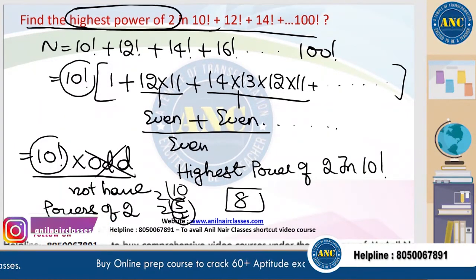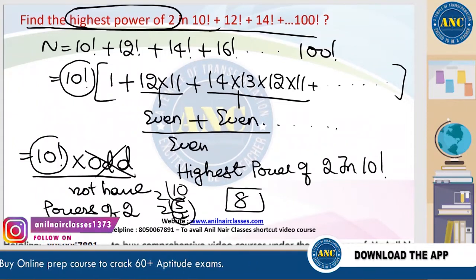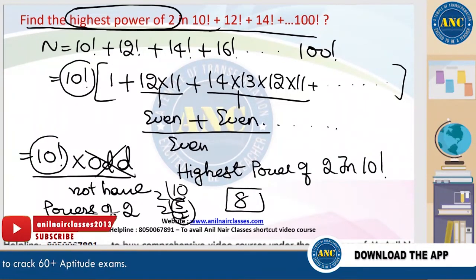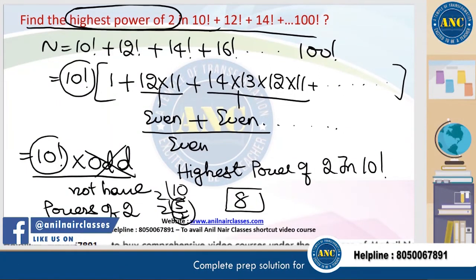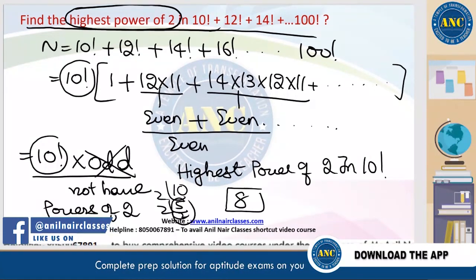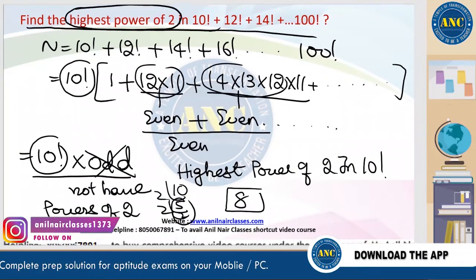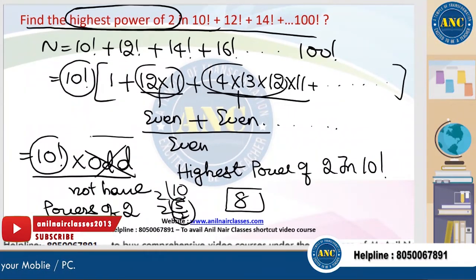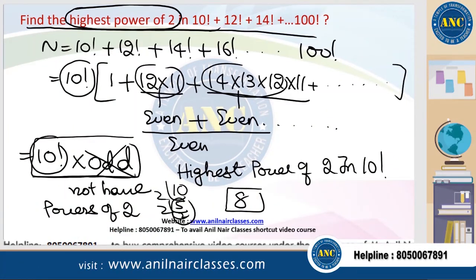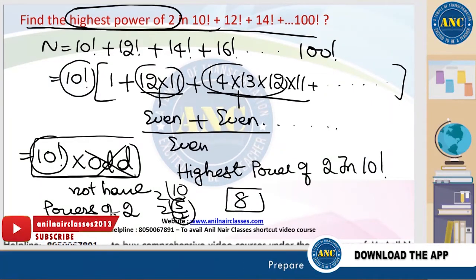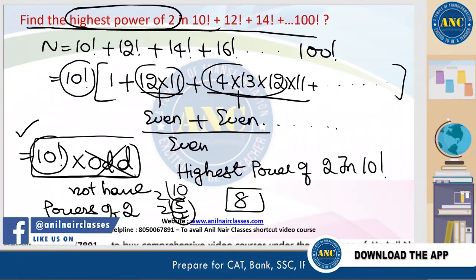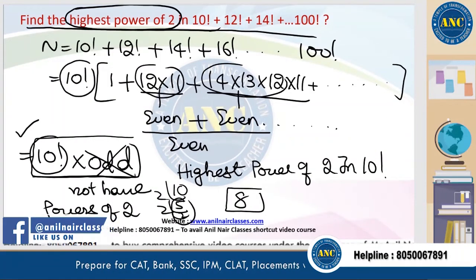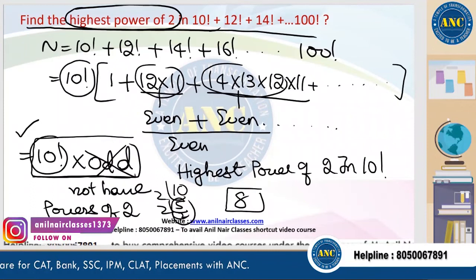Just take 10 factorial common, you will get the answer. 10 factorial, 1 plus 12 factorial is 12 into 11 into 10 factorial. 14 factorial is 14 into 13 into 12 into 11 into 10 factorial. This is even. This is even. Even plus 1 becomes odd. 10 factorial into odd. Odd number will not have any powers of 2. So it came up to only 10 factorial. Highest power of 2 in 10 factorial: 5 plus 2 plus 1. Answer is 8. I hope it is clear, right?